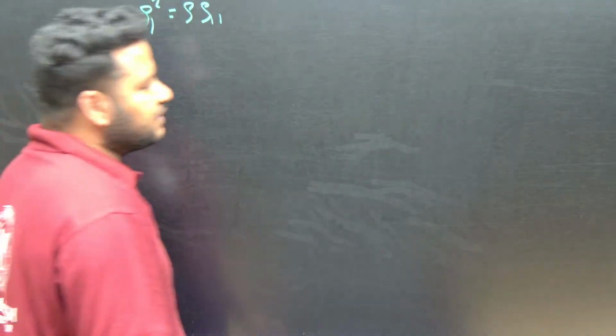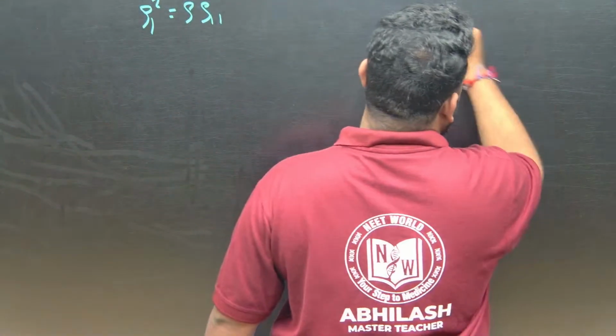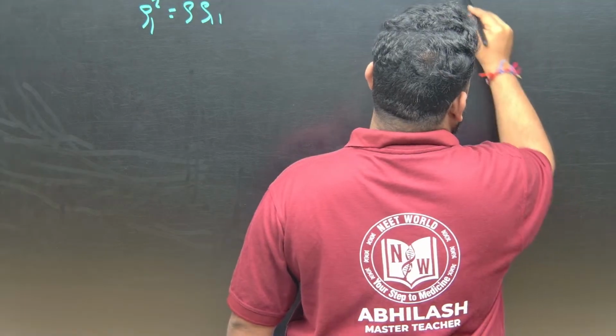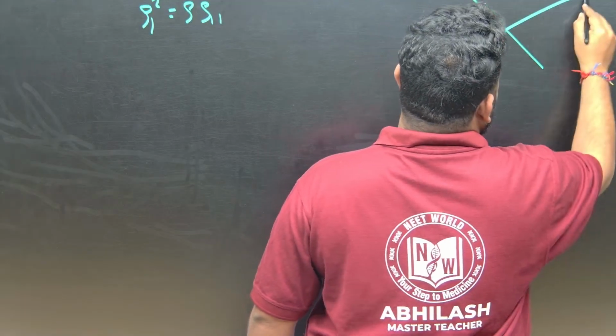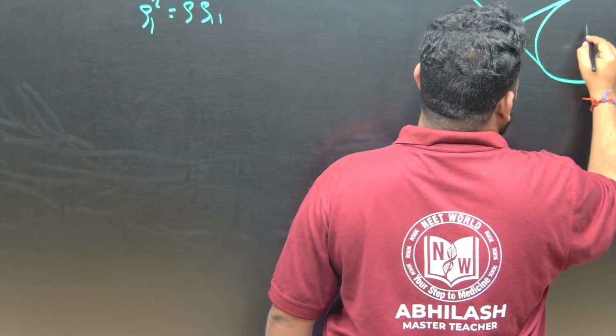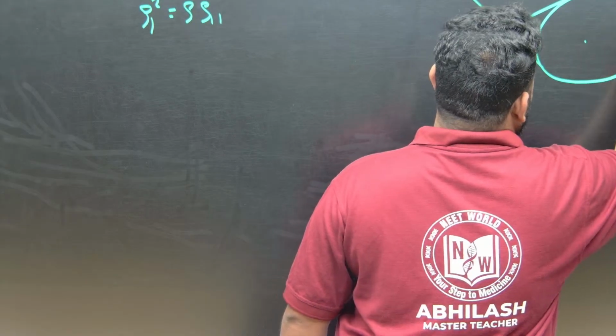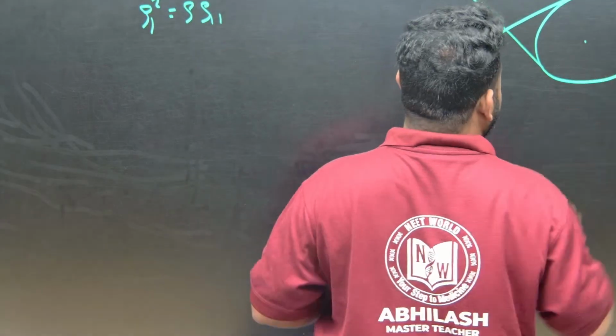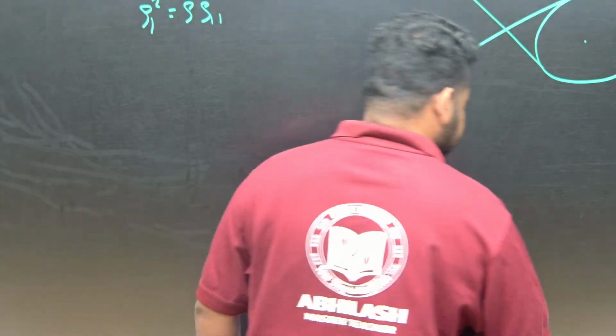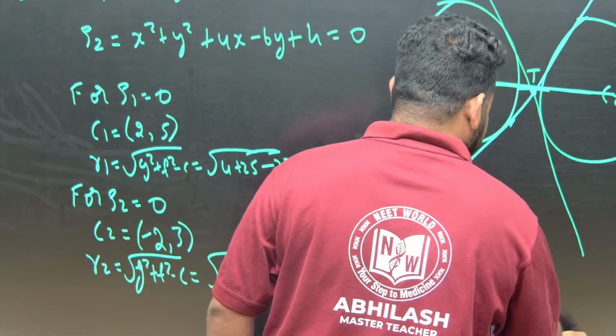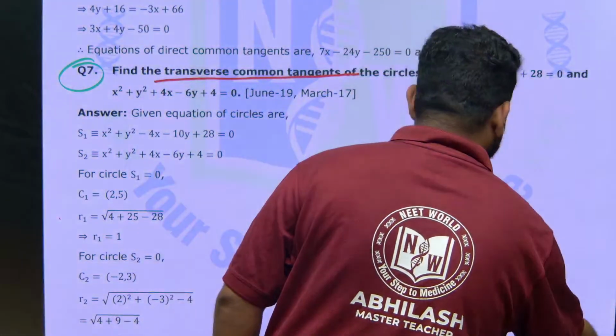Here we can take S1 circle as any of the two circles. These are the points. We can take any of the two circles. Let us take S2 only. Instead of S1 square, let me take S2. So what is the equation of S2 that we have?